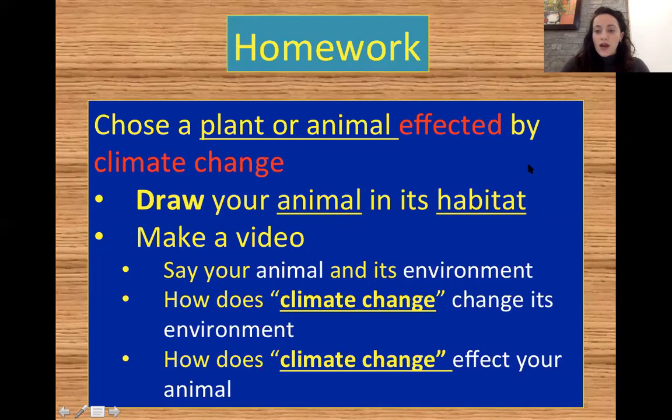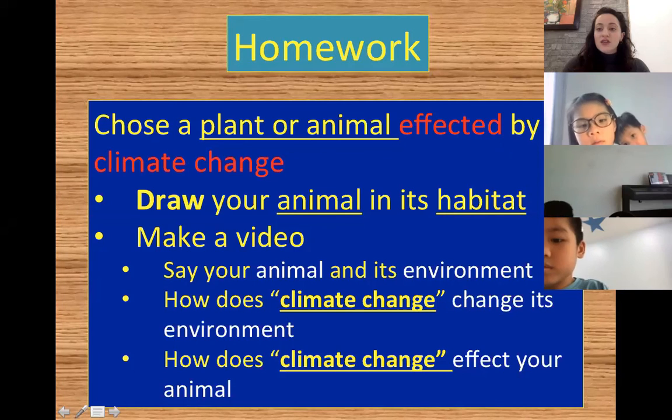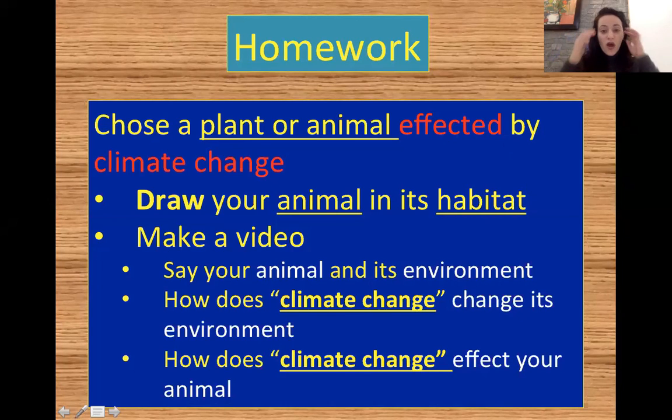Here is your homework. Your homework is to choose a plant or animal affected by climate change. So you can use one we learned about today. You can use a different one. Pick any plant or animal affected by climate change. Draw your animal in its habitat. And then make a video. Say your animal and its environment. How does climate change its environment? And how does climate change affect your animal?